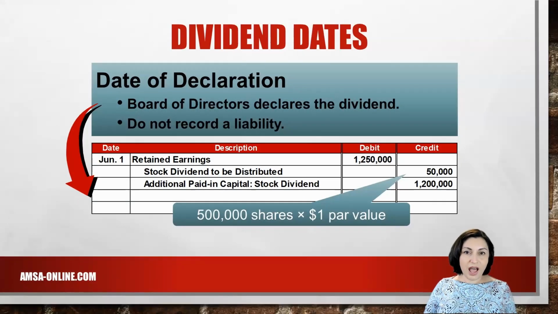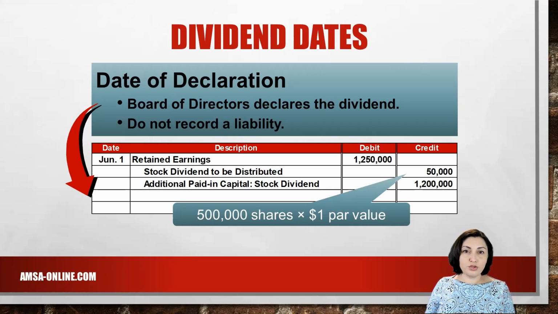On June 1st, Aspen declared a 5% stock dividend on its 1 million common shares outstanding. The entry on this date is to debit dividends or retained earnings for the total amount of $1,250,000, credit stock dividend to be distributed for $50,000, which is 50,000 shares issuable times $1 par, and credit additional paid-in capital stock dividend for the difference of $1,200,000.